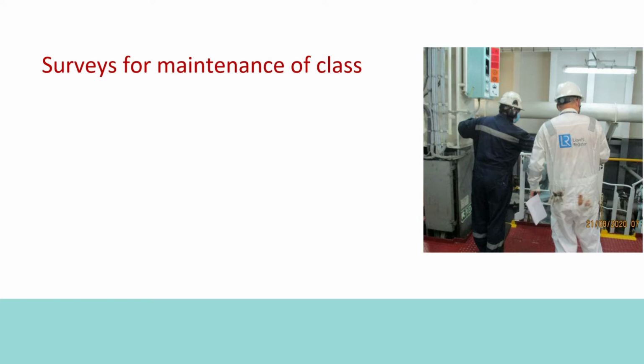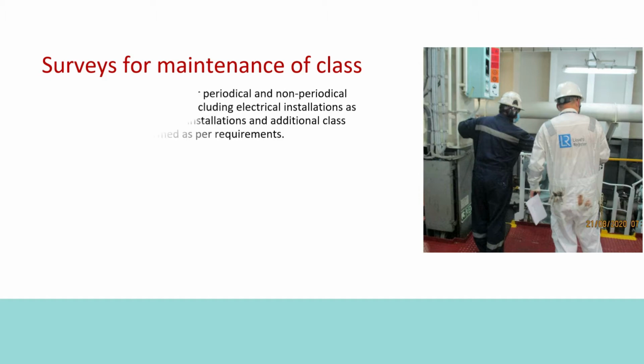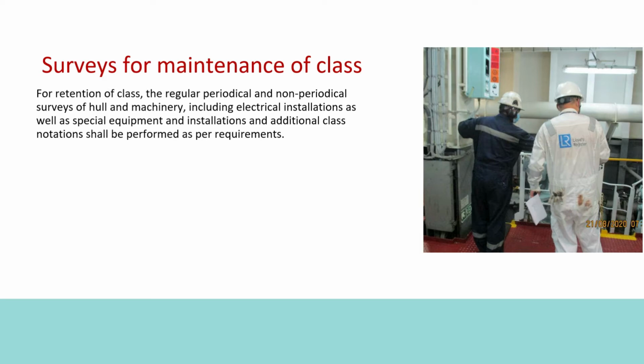Survey for maintenance of class. Why do we need to have a survey? The surveys are done for maintaining the class. So, for retention of class, the regular, periodical and non-periodical surveys of hull and machinery including electrical installations as well as special equipment and installations and additional class notation shall be performed as per requirements.